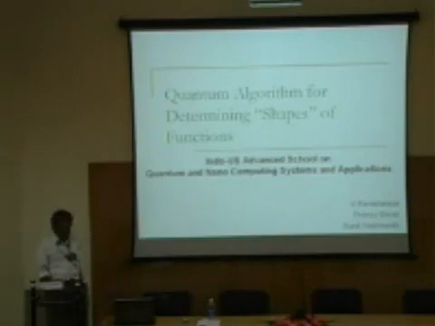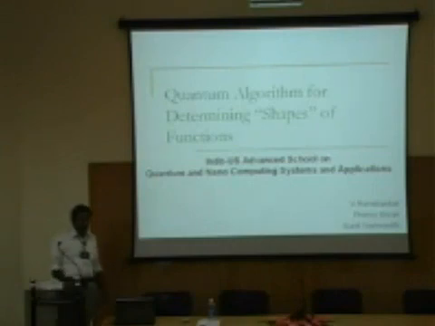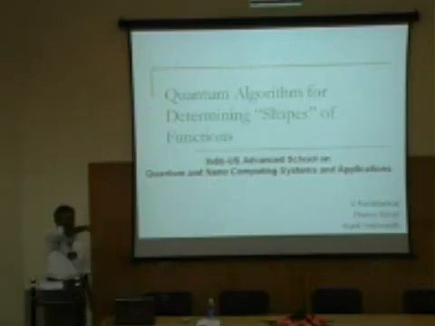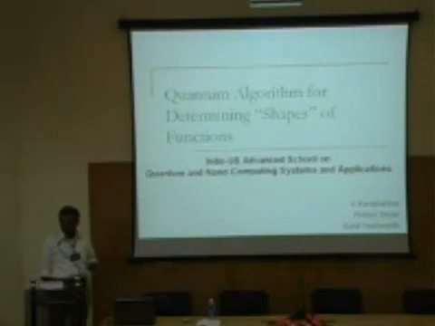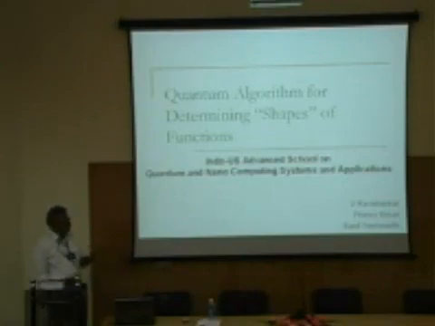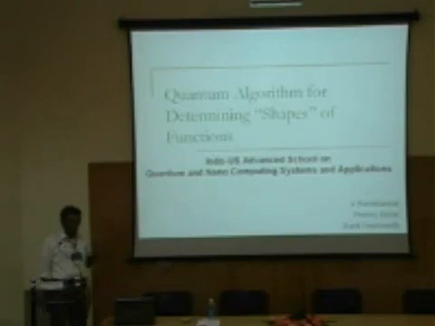This is the title of the talk, and the idea is that suppose there is a function, and you have a domain and a range. You have a function which is defined from the domain to the range, and this function has a certain shape, and I want to know what the shape is. Now the definition of shape is of course tricky. It depends on what the person looks at. So we have to be able to somewhat carefully define that. And there would be no unique definition, so we have to be conscious of that. So we will see how to do that. Actually, we will not do that. We will see that it emerges naturally.